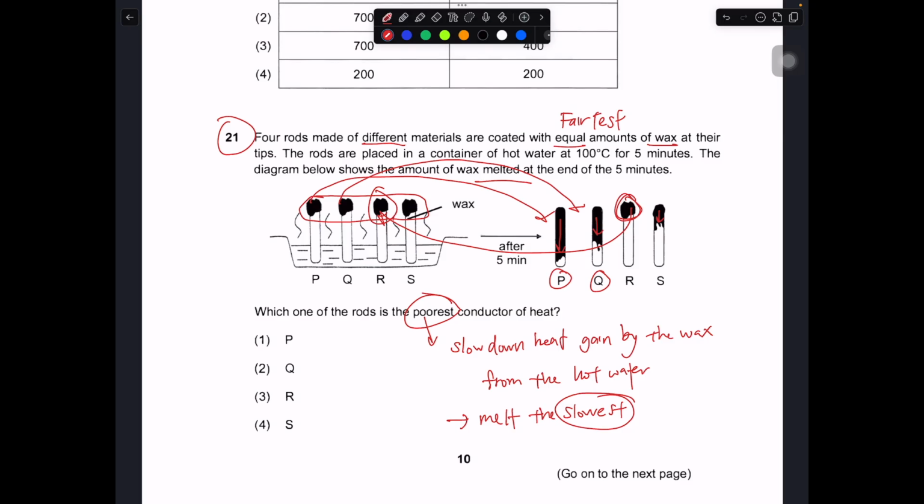It's exactly the same. So in this case, the rod for R will be the poor conductor of heat, because the heat travels very slowly up to the tip to melt the wax. Perhaps within that 5 minutes, the amount of heat conducted through rod R was not enough to melt the wax, so the wax still remains in the same shape and size. It did not melt into a liquid state. For S, it definitely melted a little bit. So R will be the poor conductor of heat if you look at the diagram clearly.